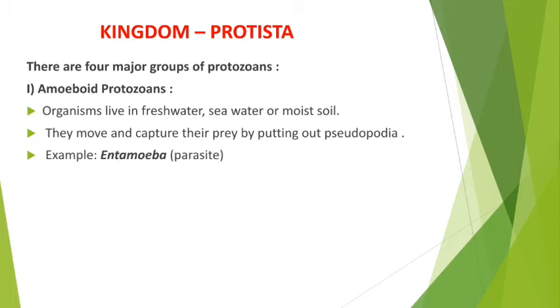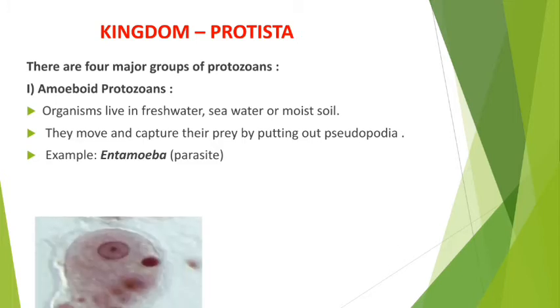So for example, my dear student, one of the most common examples of amoeboid protozoan is Entamoeba. Entamoeba is the genus and histolytica is its species, but here we have mentioned only the genus. So what is its nature? Parasite. That parasite means what? Lives on another body, on another living organism's body to extract food. They cannot prepare their own food, but live on other living beings to extract food. So Entamoeba is a parasite.